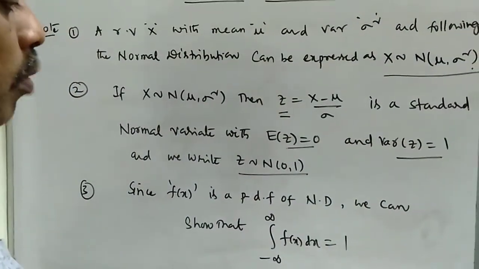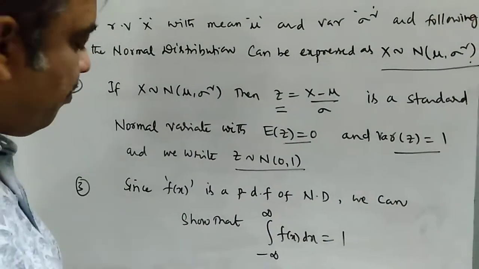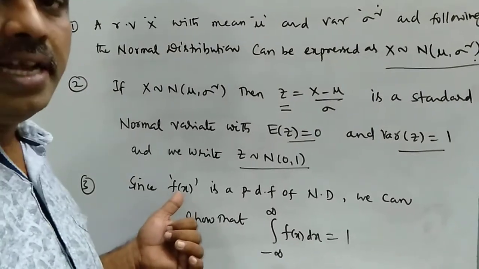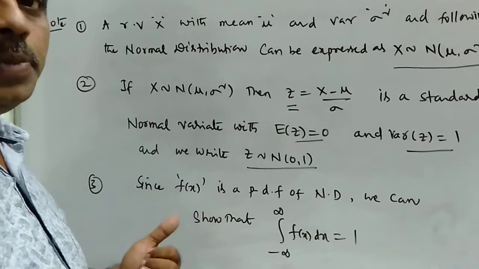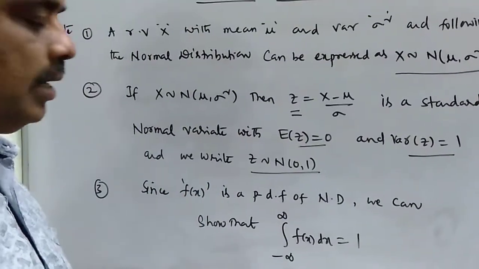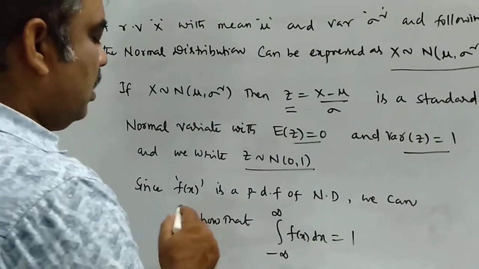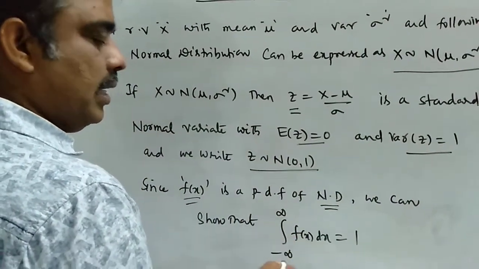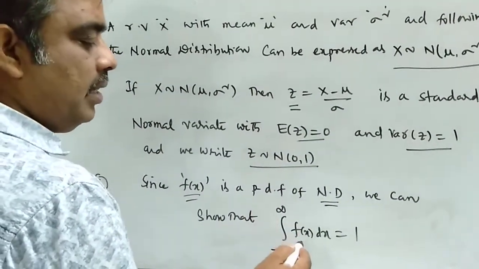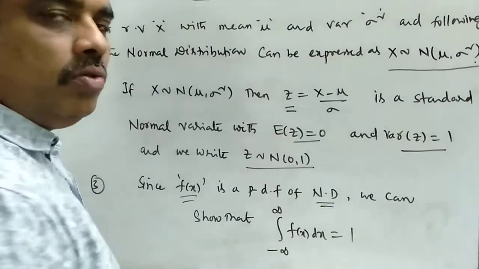And one more point to refer: since f(x) is a PDF, we know that if f(x) is any PDF, then the sum of all its probabilities is equal to 1. Similarly here also f(x) is a normal distribution PDF, so we have the integral from minus infinity to infinity of f(x) dx equal to 1.